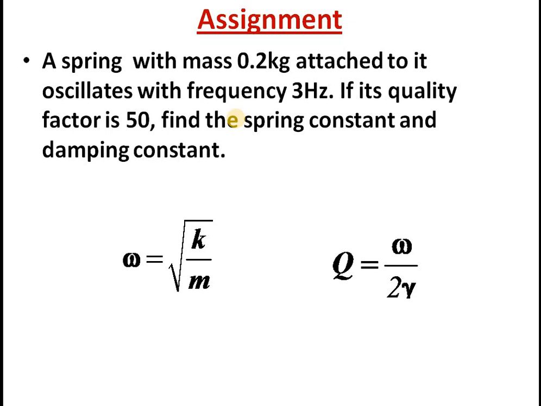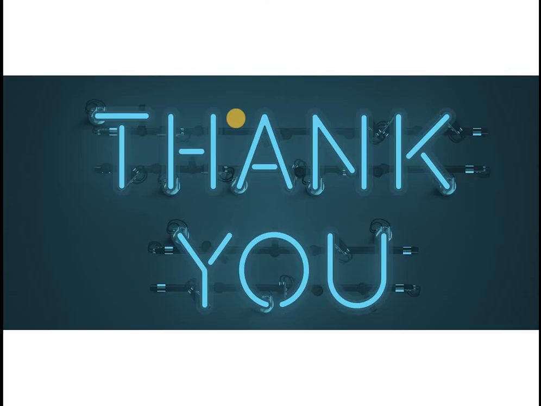Actually Q factor is given here, so once K is got, you can easily find the damping constant gamma. Hope the idea is clear. You can do the problem very nicely.